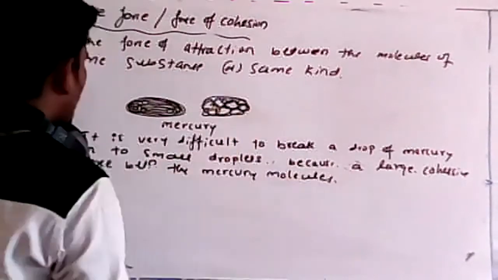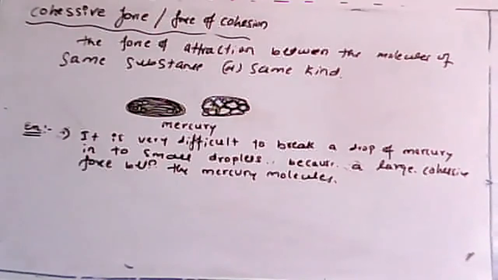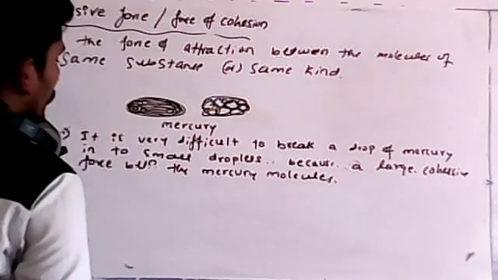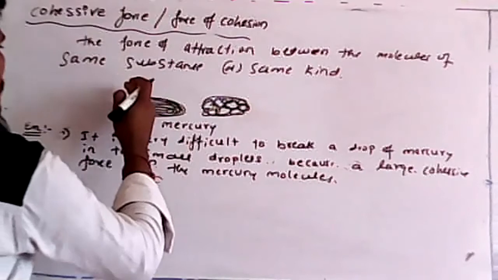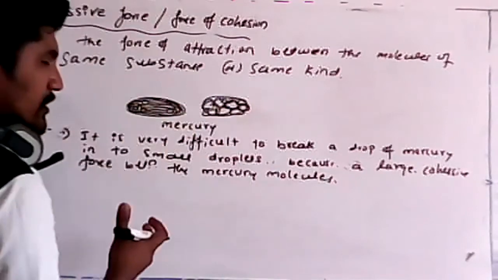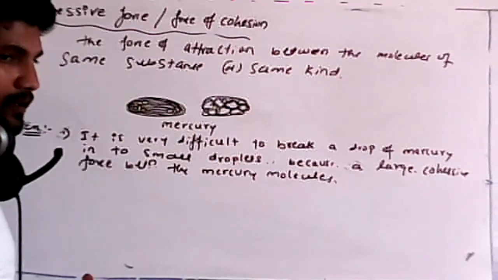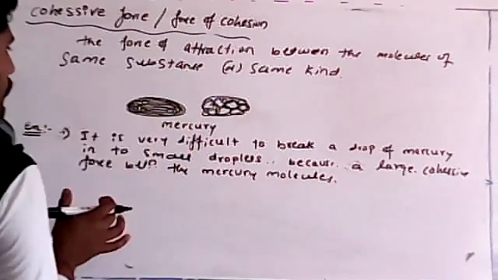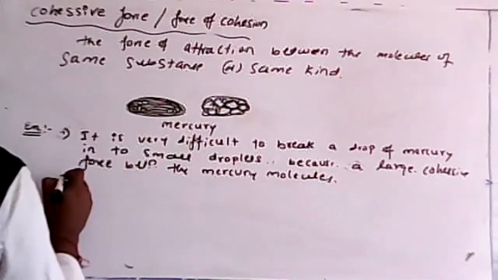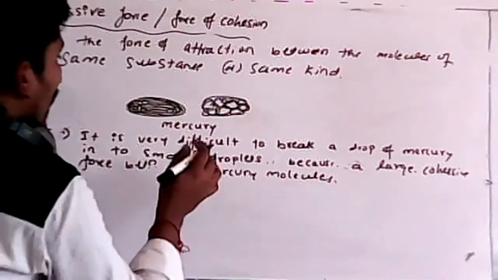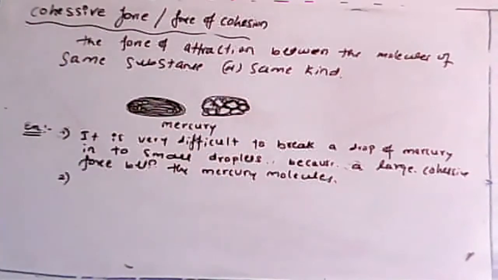This is the reason it is very difficult to break a drop of mercury. Once you separate it, it will quickly combine again and make a single drop. It is just because of the large attractive force between the molecules.